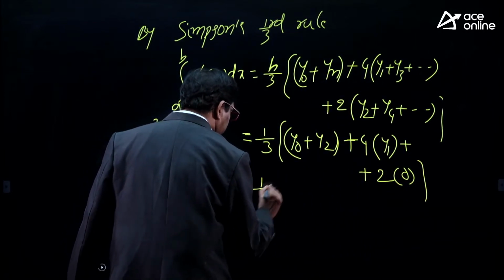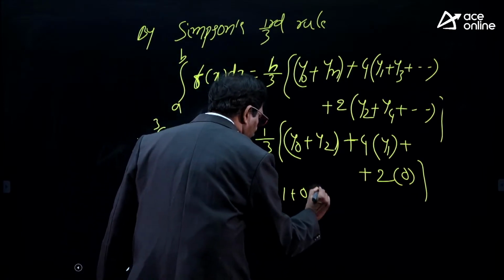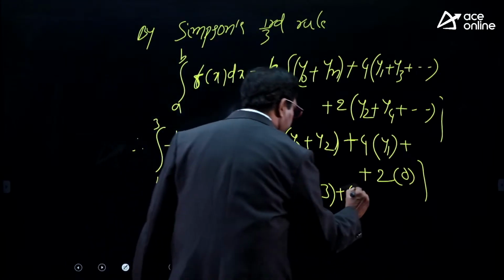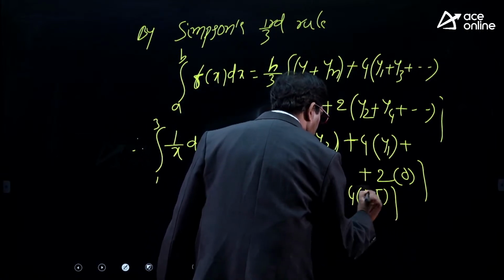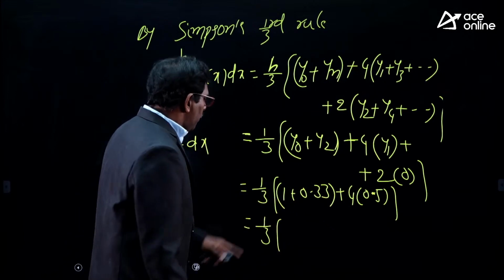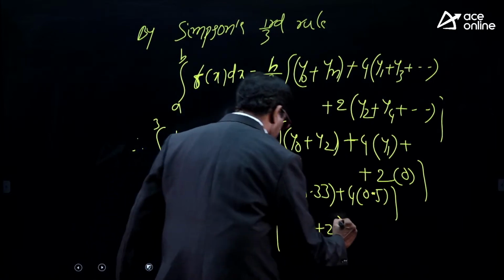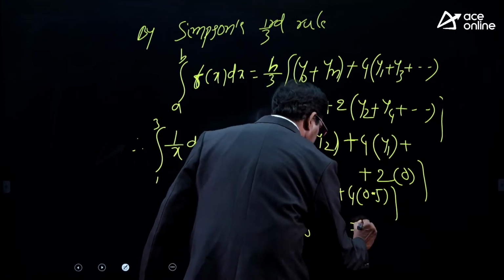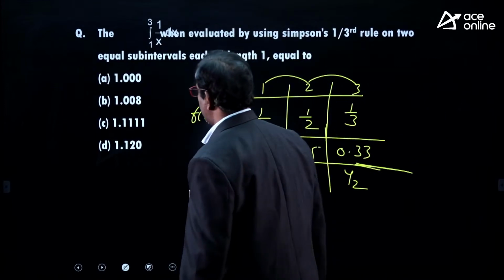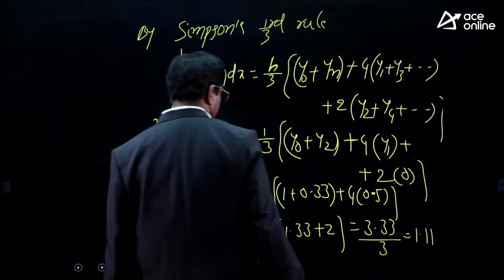That is nothing but 1 by 3 into y naught. What is y naught? 1 plus 0.33, plus 4 into 0.5. 1 by 3 into 4 into 0.5 means 2. 1.33 plus 2, that is nothing but 3.33 by 3. 1.11 approximately you are getting, 1.1111. So option C is correct. Okay? Right.